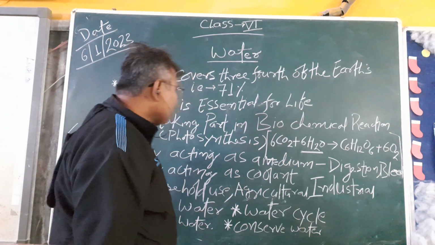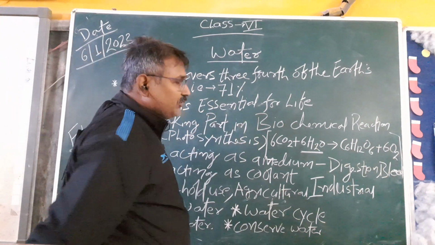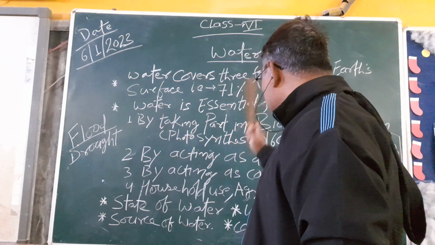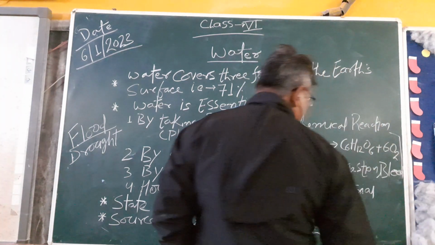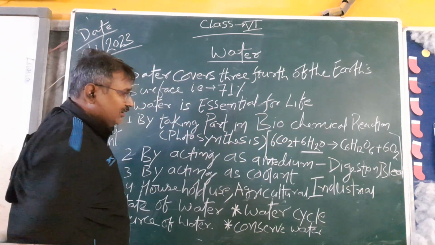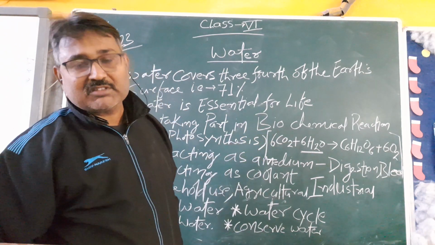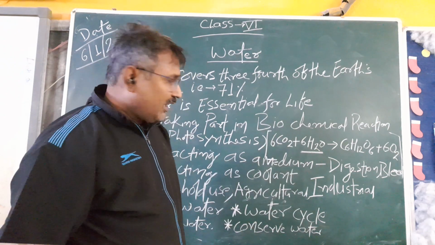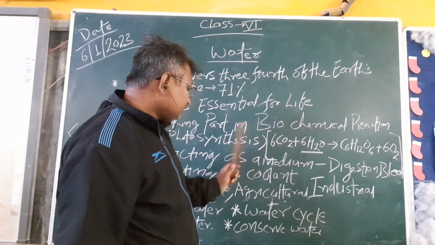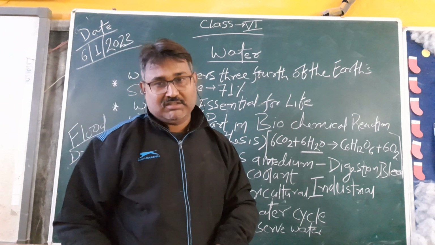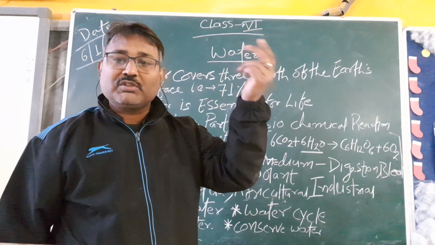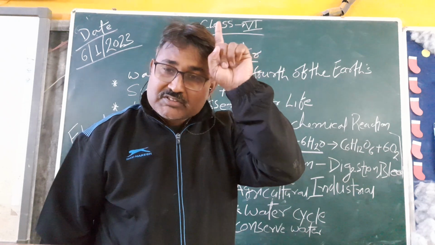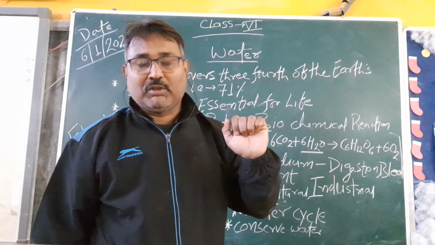Here in this chapter, we are talking about how water is essential for life. How? The first requirement is it takes part in the biochemical reaction. What is biochemical? Bio means biology. Biology means botany and zoology, means the plant kingdom. As you can see in this equation, in the process of photosynthesis, what is the process of photosynthesis? Photosynthesis is the process by which plants prepare their own food in the presence of sunlight, chlorophyll and water molecules.